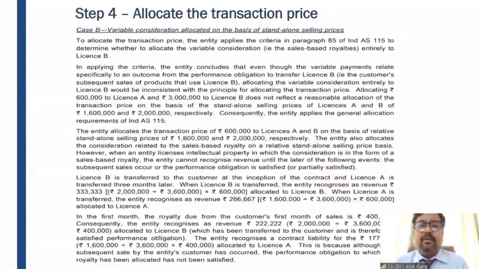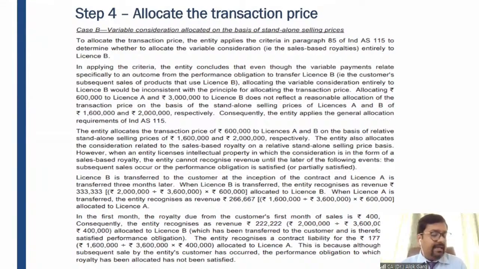So guys, in this particular case, first of all, I'll read the answer from the study material given by ICAI, then I'll explain this concept. To allocate the transaction price, the entity applies the criteria as per Ind AS 115 to determine whether to allocate the variable consideration entirely to license B.